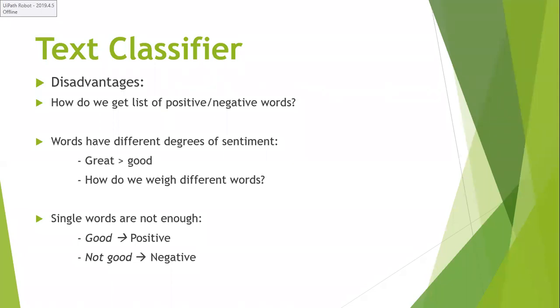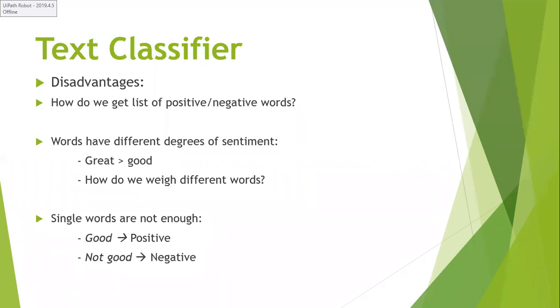As Chandrasekhar said, there are two words, one is a positive word and another is a negative word. Even though that sentence has good, it is saying something negative. But how is your system going to identify all these things?